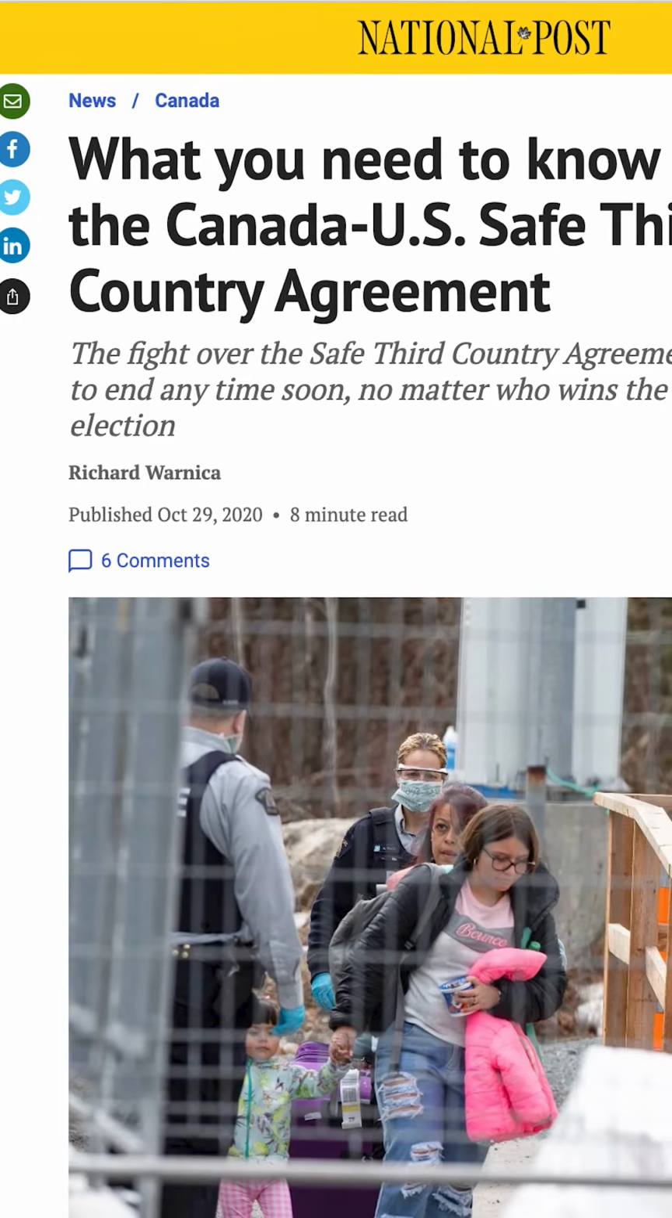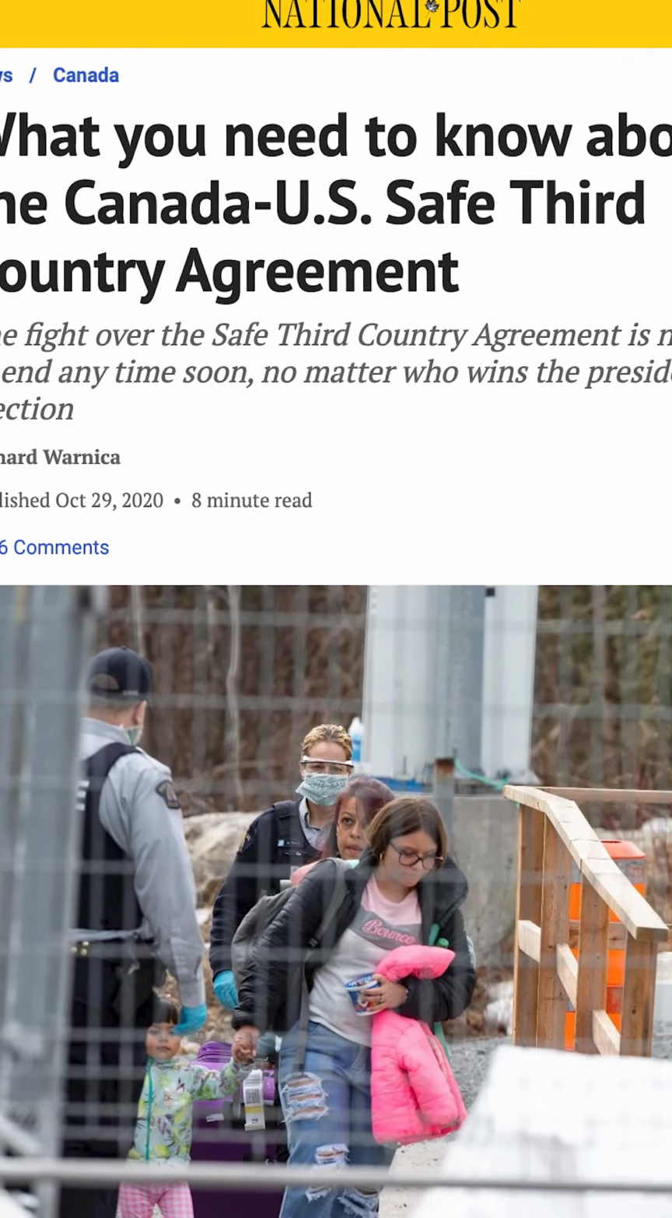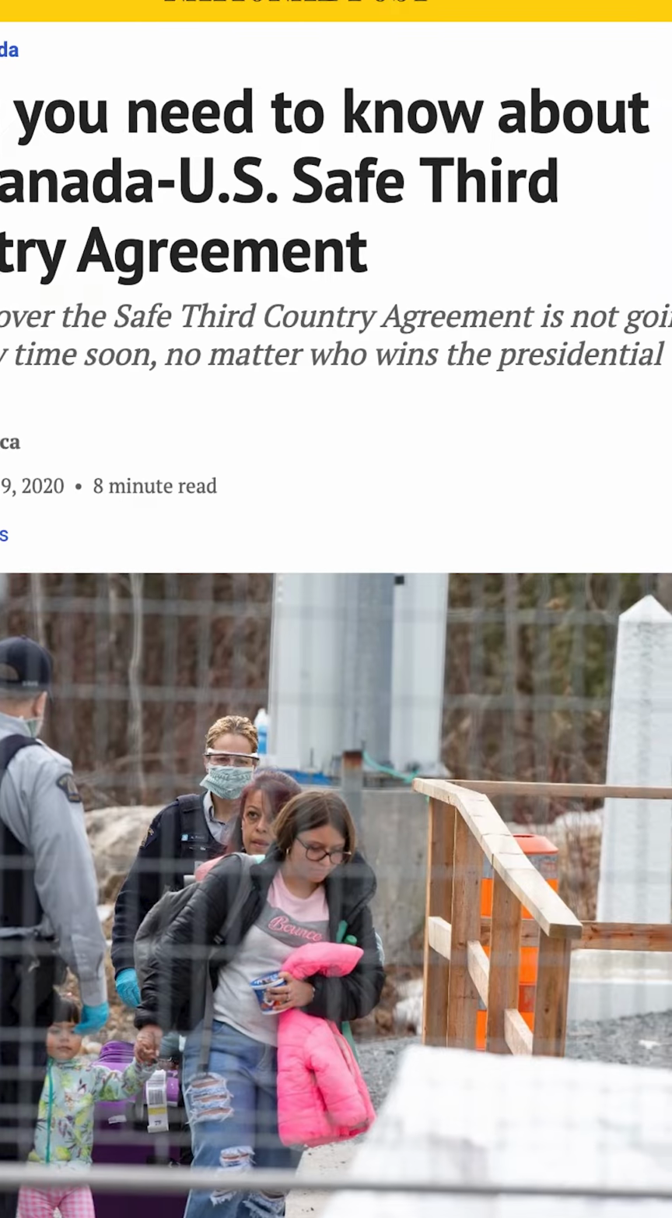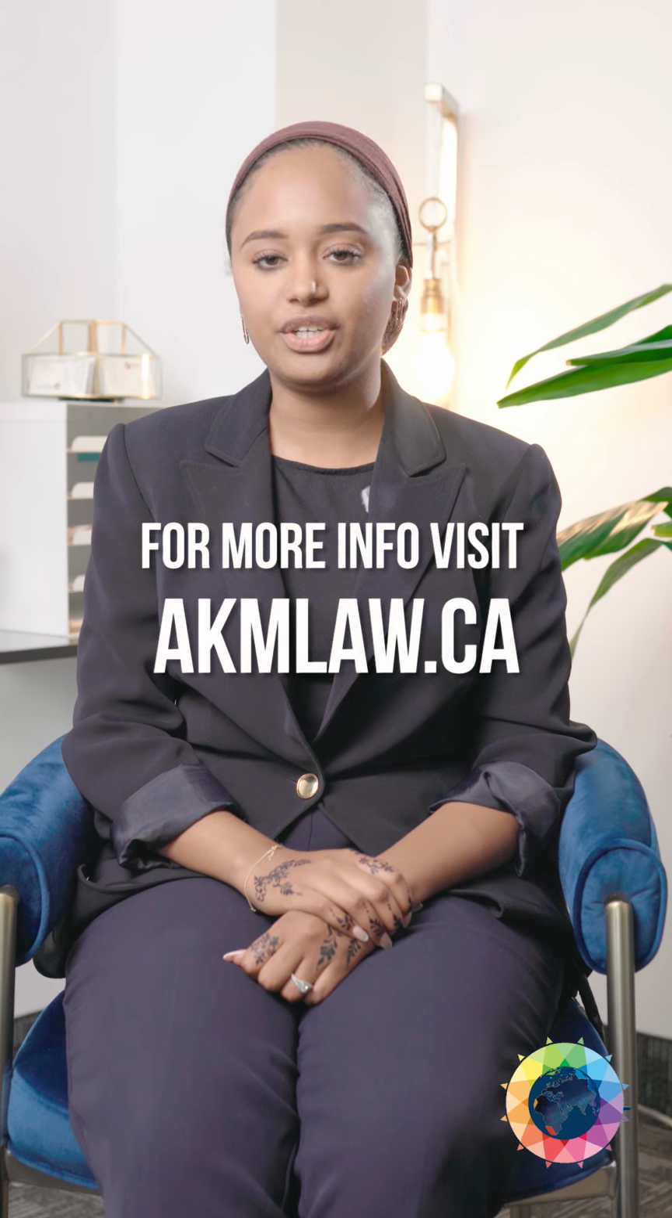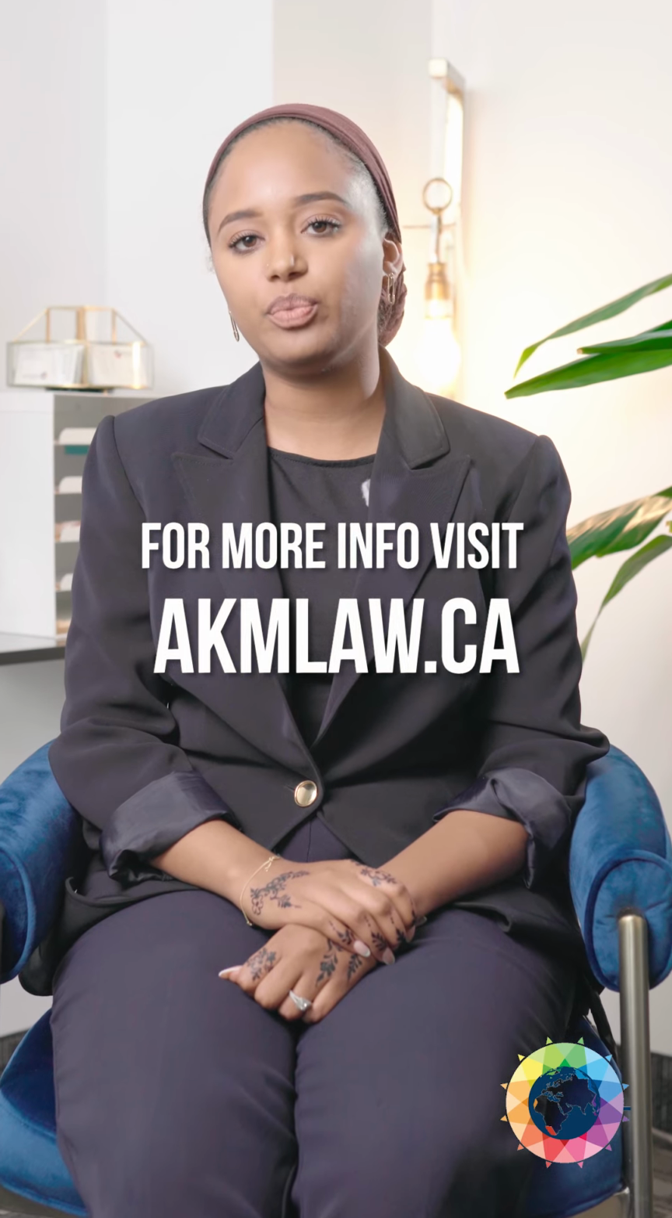Significantly, the Safe Third Country regime might be struck down altogether. In 2020, the STCA was struck down by the federal court because it was found to violate Section 7, the right to life, liberty, and security of the person. But in 2021, the Federal Court of Appeal overturned that decision, and now the decision is before the Supreme Court of Canada.